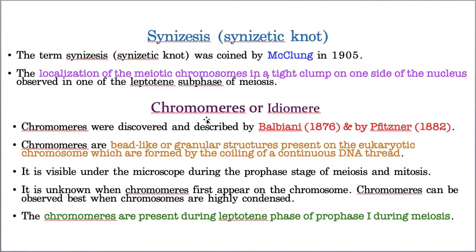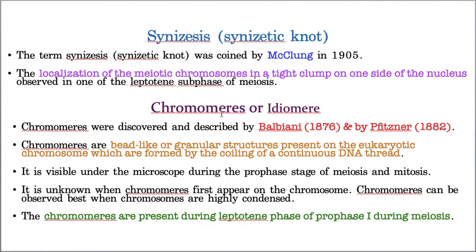Chromomere means bead-like or granular structures present in eukaryotic chromosomes, which are formed by the coiling of the continuous DNA thread. That means the DNA is coiled around itself in the form of small beads, and these beads are arranged like a beaded string, and that arrangement is called chromomere.